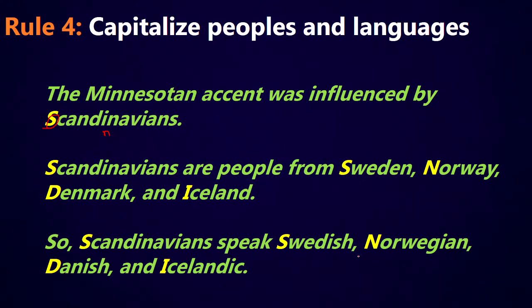In this sentence, these are the names of languages. So they're nouns, and they're capitalized. But even if they were used as adjectives, we would still capitalize them. So we could say, Scandinavians speak the Swedish language, the Norwegian language, the Danish language, or the Icelandic language. Even if we use them as adjectives, we would still capitalize them.